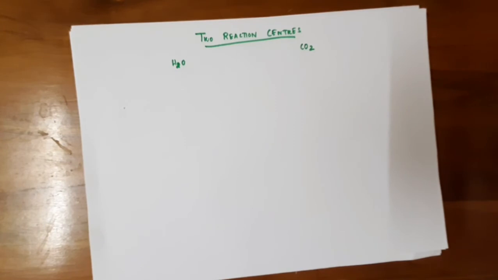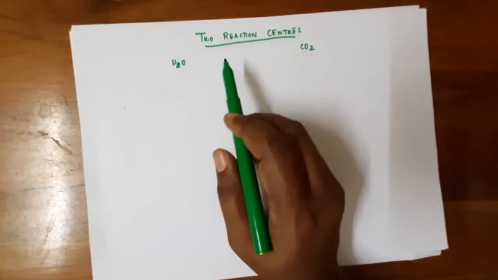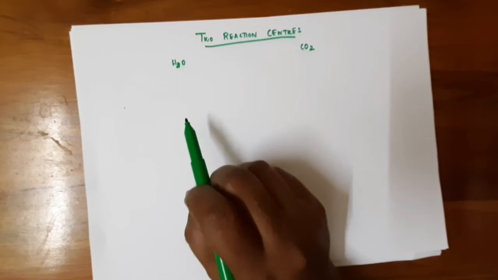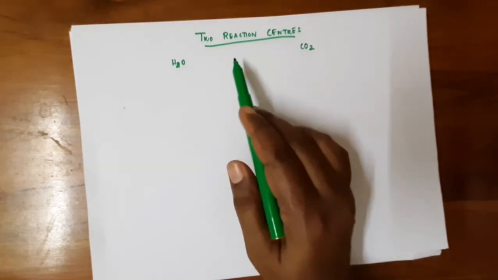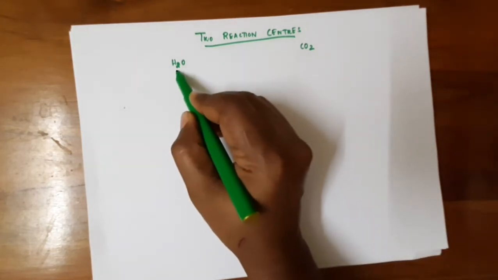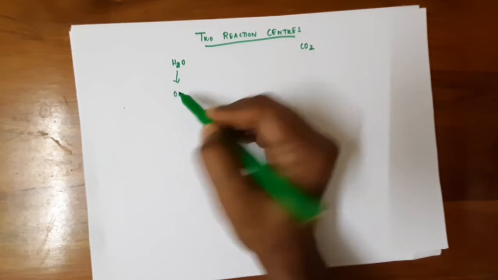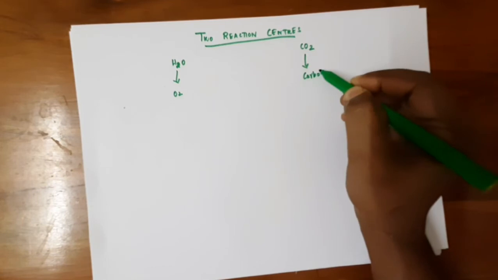This H2O and carbon dioxide are the two main reactants that undergo the reaction in photosynthesis, which gives carbohydrate and oxygen. This oxygen is taken by the plant molecules. So these two reaction centers have different types of reactions in them. First, the splitting of water to oxygen, then carbon dioxide to carbohydrate.